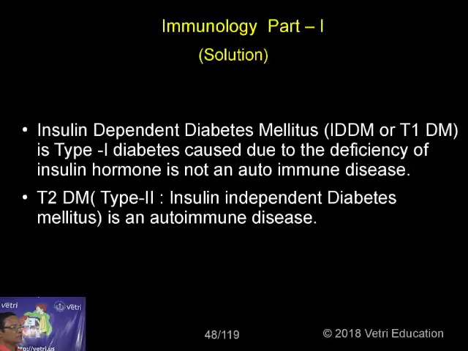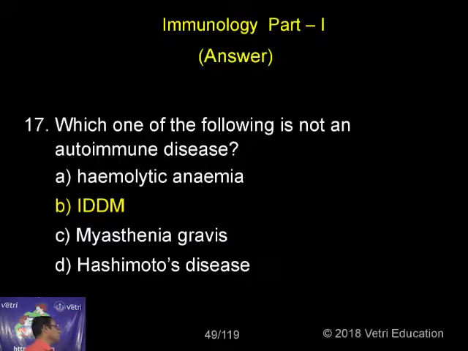Here, an autoimmune disease is one where the immune system attacks its own cells and molecules. We have myasthenia gravis, an autoimmune disease causing muscular weakness and drooping eyelids. Antibodies are produced against its own cells. This is because of a defect in the acetylcholine esterase mechanism, a neurotransmitter, which results in myasthenia gravis. These are some of the examples. Even multiple sclerosis is an example of an autoimmune disease.